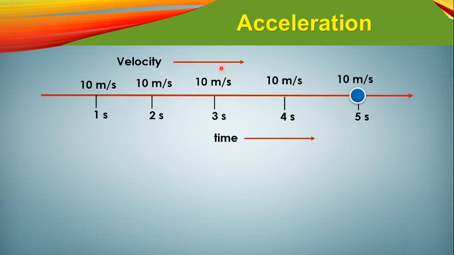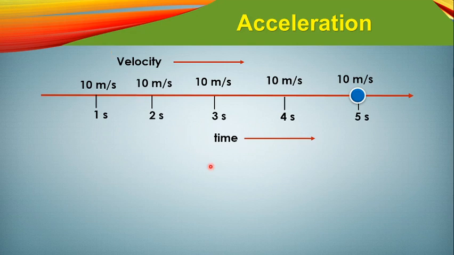Is there any acceleration? First of all, we can say there is no acceleration, because earlier we said that if the velocity of a body has changed in any way, only then will we say this body has acceleration.